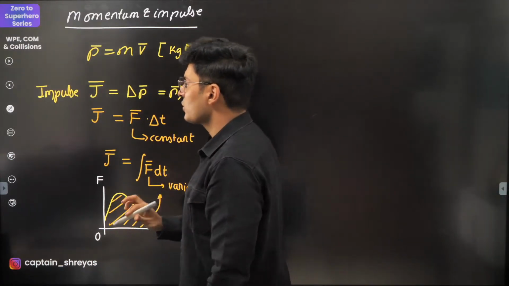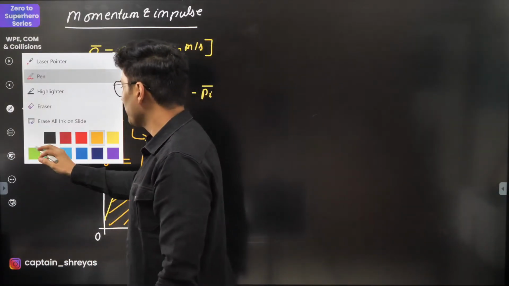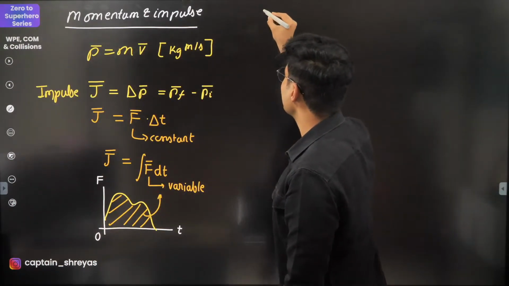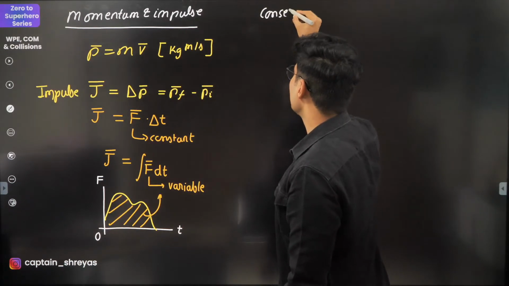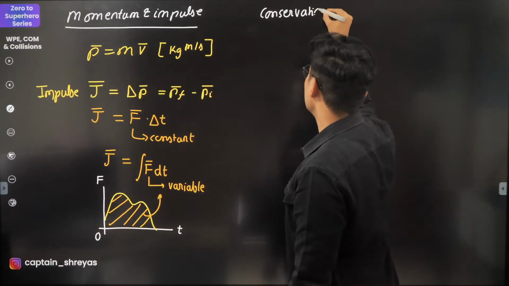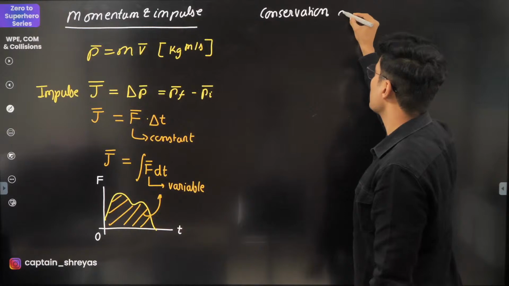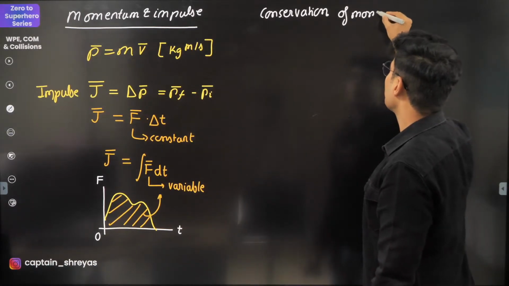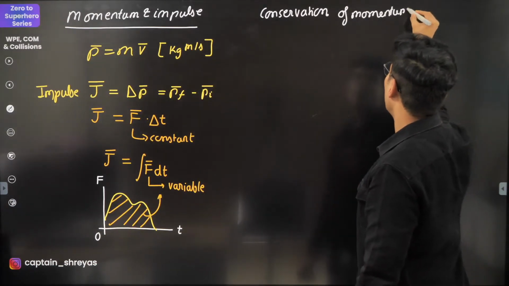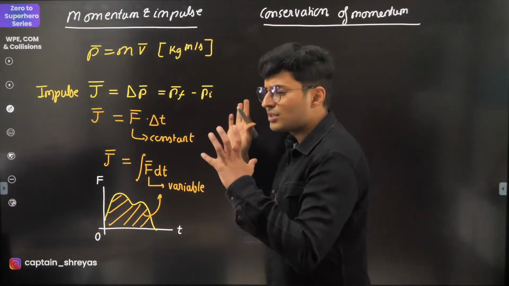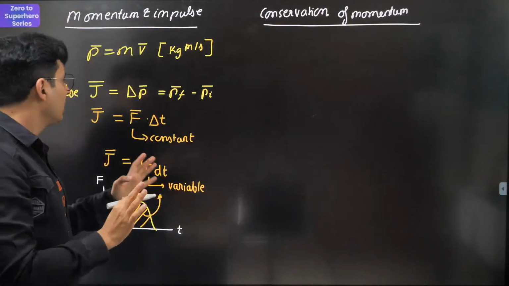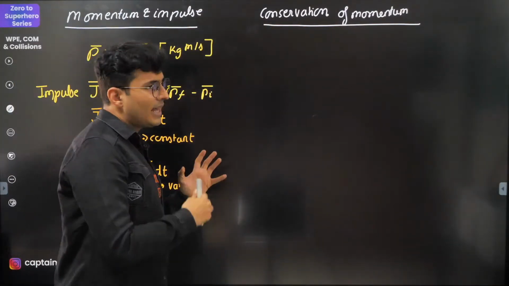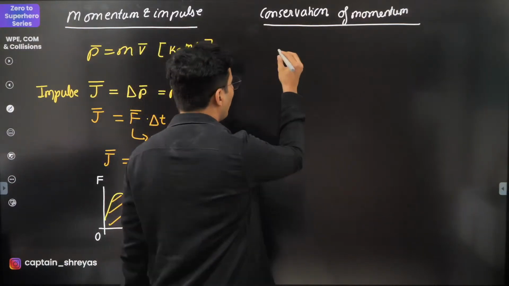Okay. Now that we have spoken about this, let's move ahead and also talk about conservation principle. When is momentum conserved? Conservation of momentum. Whenever you see things collide, explode, etc., always remember, draw the diagram before and after. Always.